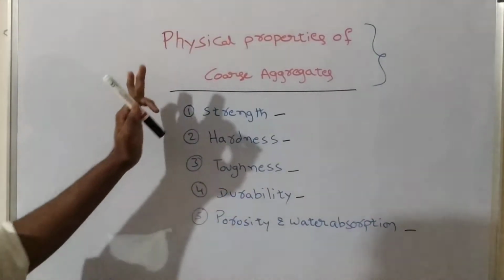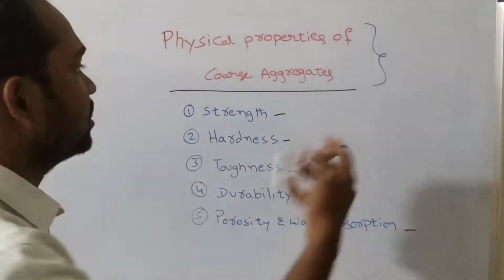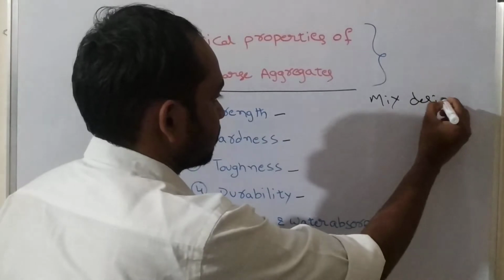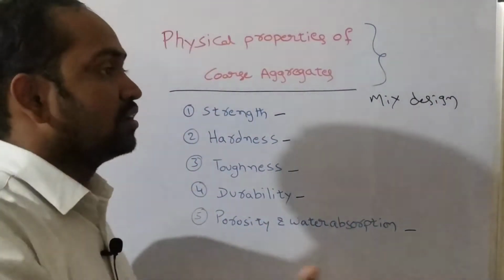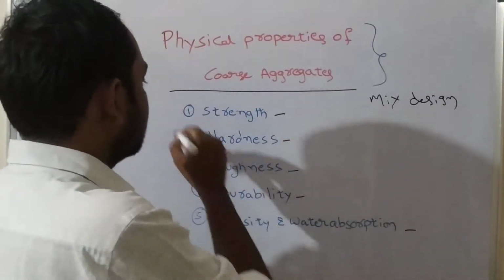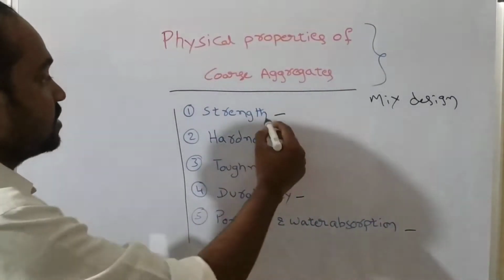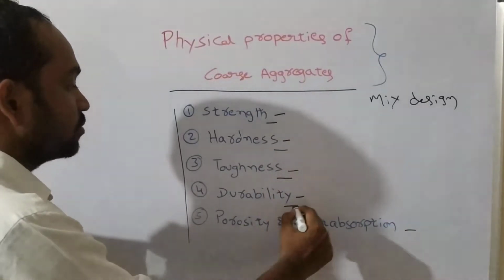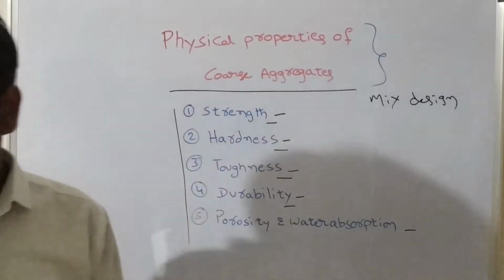Okay, now these are the most important properties, especially in concrete mix design, and also in the analysis of workability, and in the analysis of strength of hardened concrete. Here we are going to see strength of coarse aggregate, hardness of coarse aggregate, toughness of coarse aggregate, durability of coarse aggregate, and porosity and water absorption of coarse aggregate.